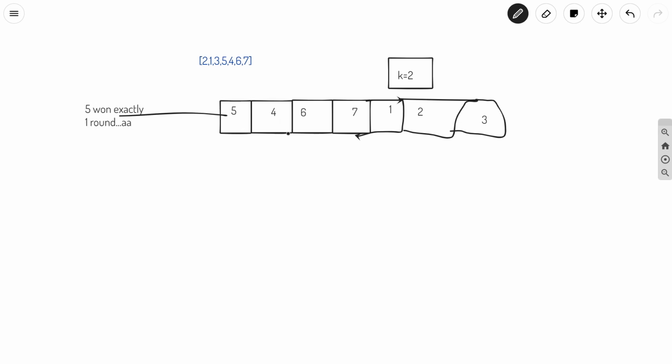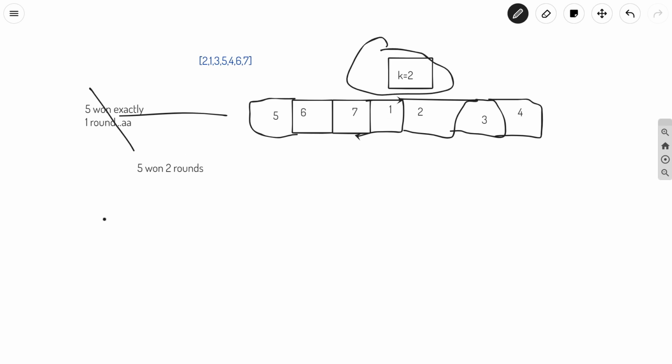Okay, so what will happen, 4 will be at the end and 5 will remain at the same position. So after this, what will our array look like? 5 will remain at the first position and 4 will be at the last position. And at this moment, you can see that initially 5 has won exactly one round. Now 5 has won 2 rounds, and you can see that here k is equal to 2.